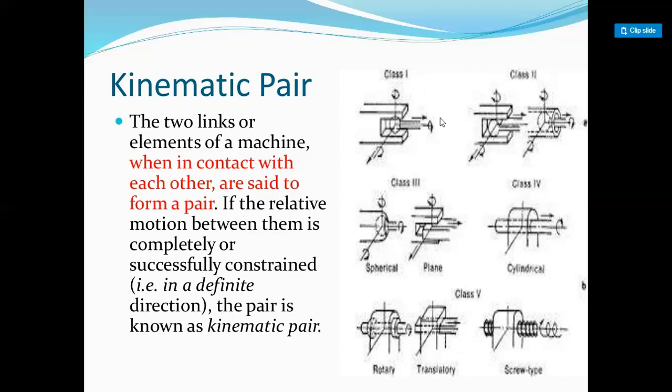The relative motion between the two links in contact with each other has to be completely or successfully constrained. Then the pair is called a kinematic pair.